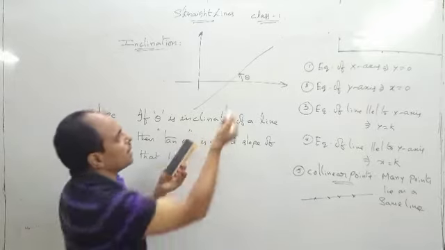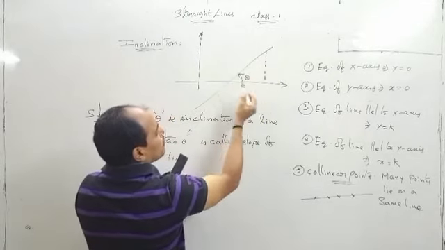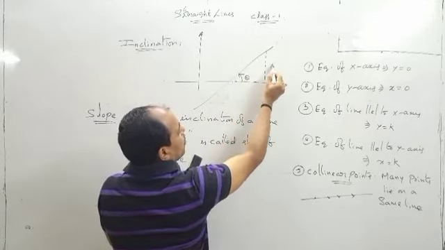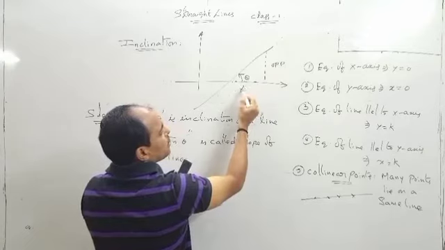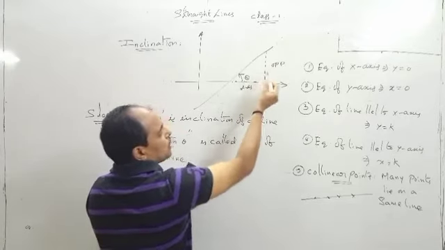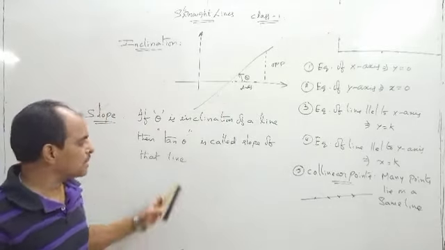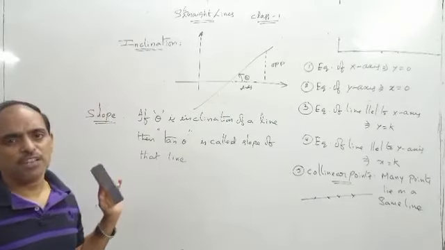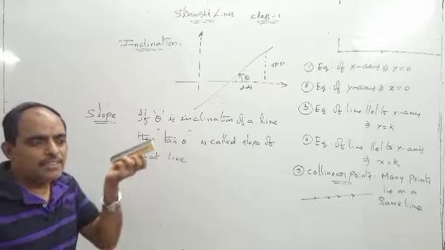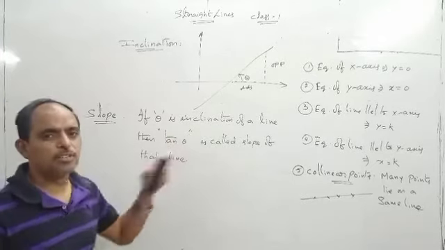Okay, the angle is one. This is the opposite side and this one is the adjacent side. So tan theta is opposite by adjacent. That's why tan theta is called the slope of the line. How much a line slopes, we express with the tan of the angle.